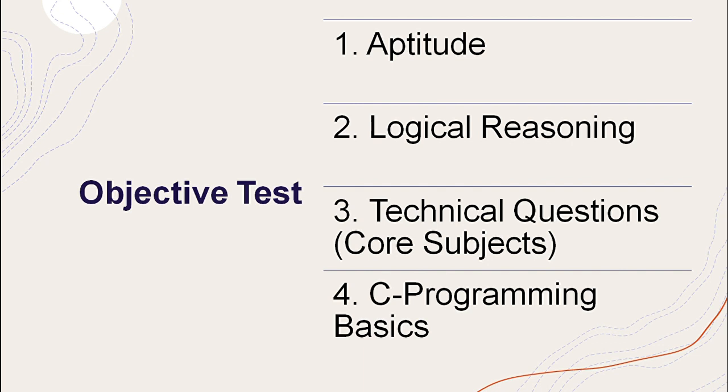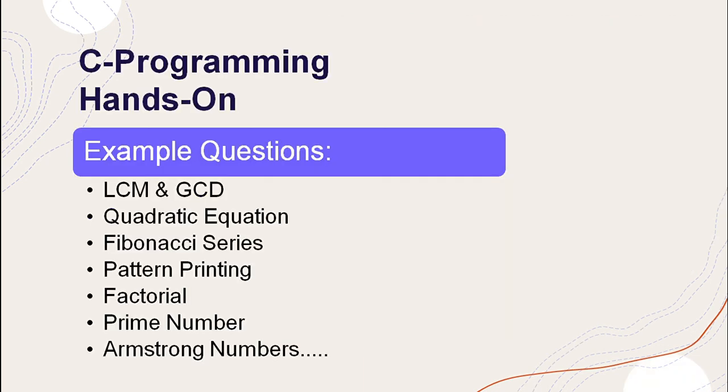Once you clear your objective type round, the next round will be your C programming hands-on. In this round, you will be given 2 programs to solve. You have to complete those programs and run all the test cases. The programs will be very easy and are covered from general topics.